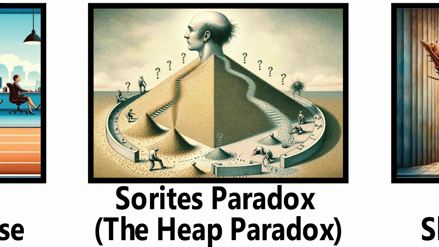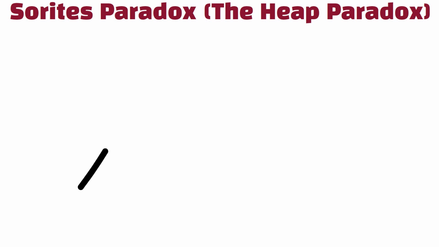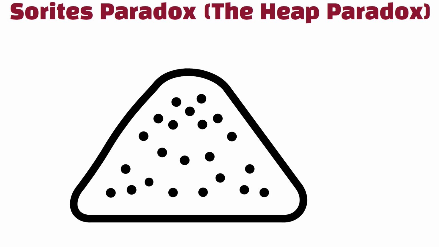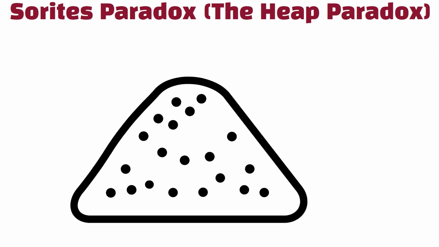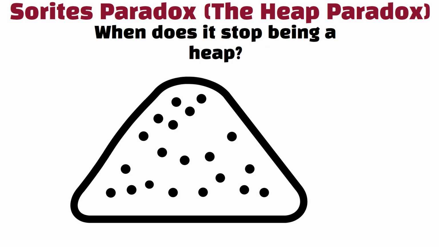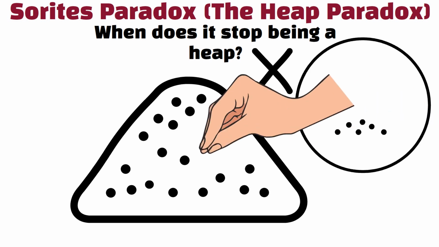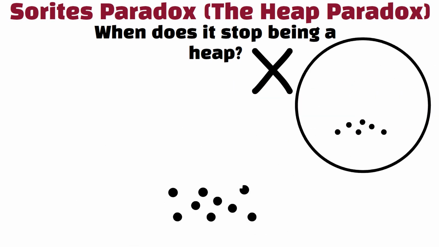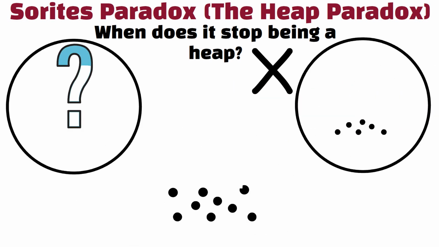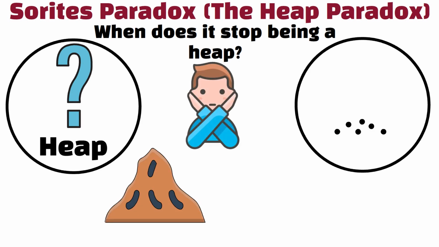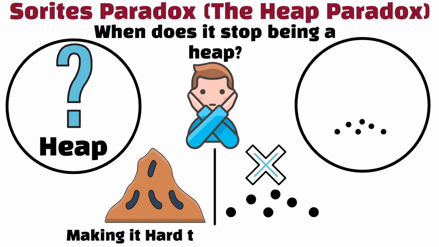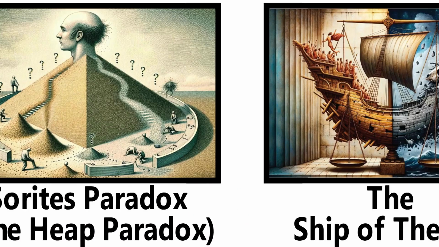Sorites Paradox, the heap paradox. The Sorites Paradox asks, if you have a heap of sand and remove grains one by one, when does it stop being a heap? Removing one grain doesn't suddenly change a heap into a non-heap, but if you keep going, you'll have almost no sand left. This challenges how we define vague words like heap. There seems to be no exact line between a heap and not a heap, making it hard to set a clear boundary.